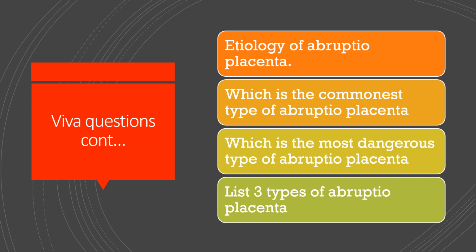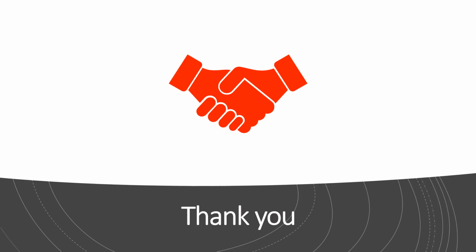Which is the most dangerous type of abruptio placenta? Can you guess it? Yes, it's the concealed type. Why? Because the blood loss is not seen outside and the patient's condition becomes more and more serious. The last one is list 3 types of abruptio placenta. So what are the 3 types? Revealed, concealed and mixed. So this is the end of this video.